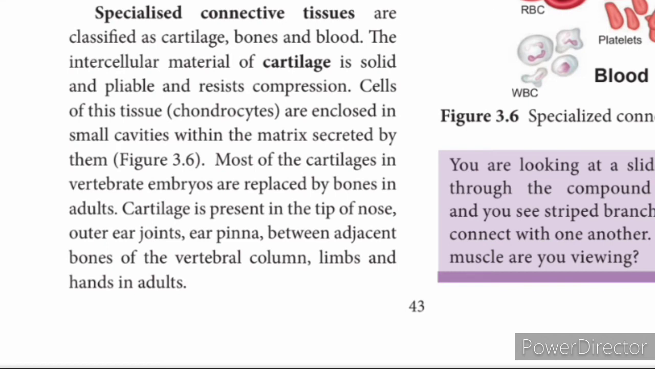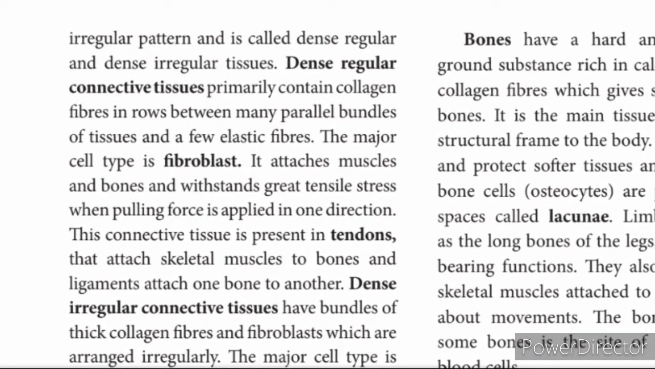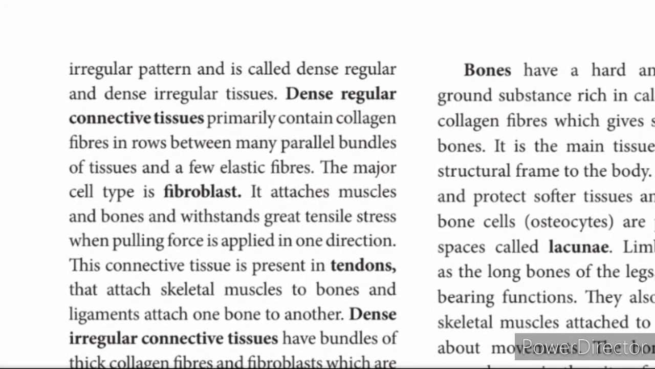Cartilage is present at the tip of the nose. You can touch and see your nose. It is soft because of the cartilage. And the outer ear, the ear pinna, is also soft because of the cartilage. And in between the vertebral column and limbs and hands in the case of adults. Do you understand the difference between the bone and the cartilage?